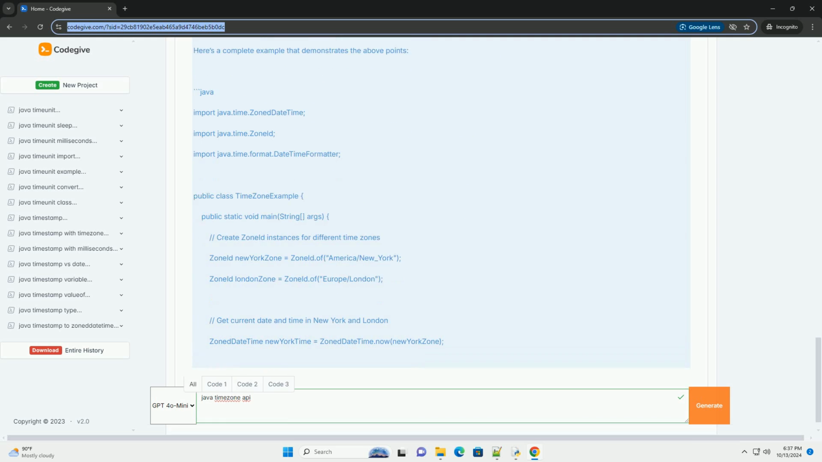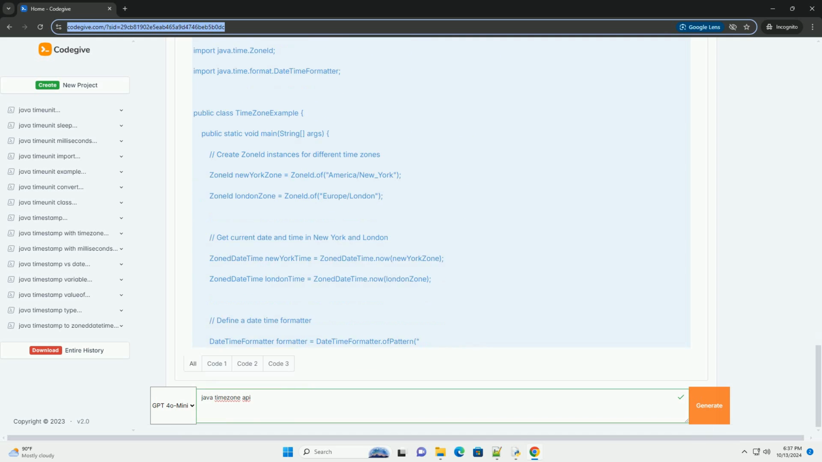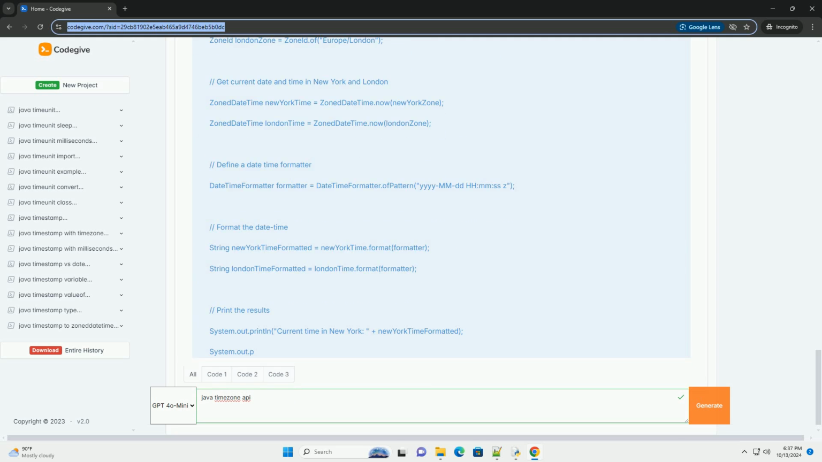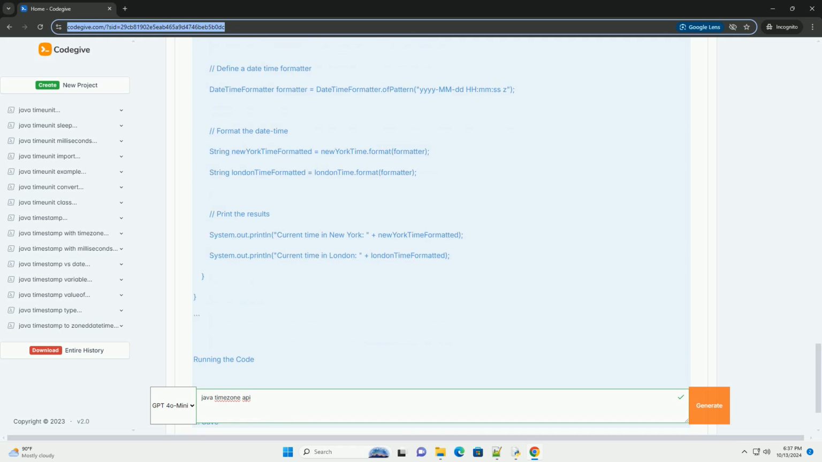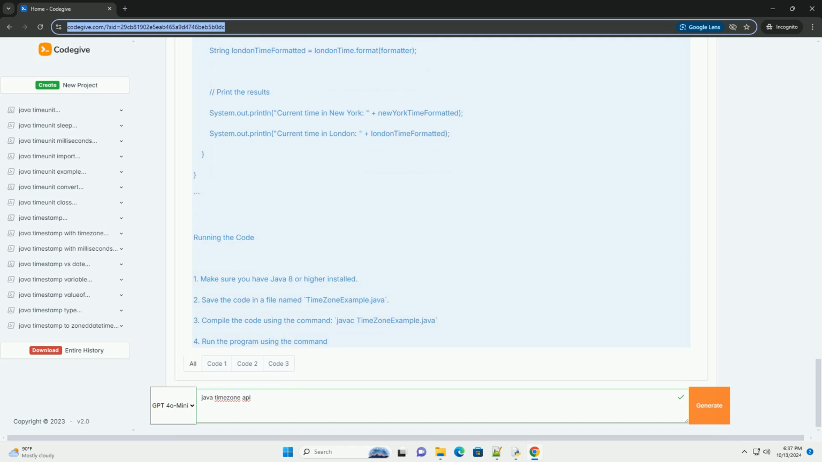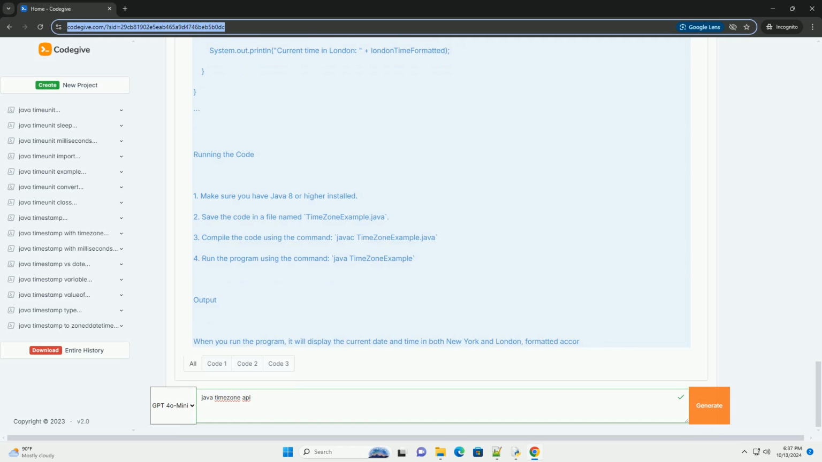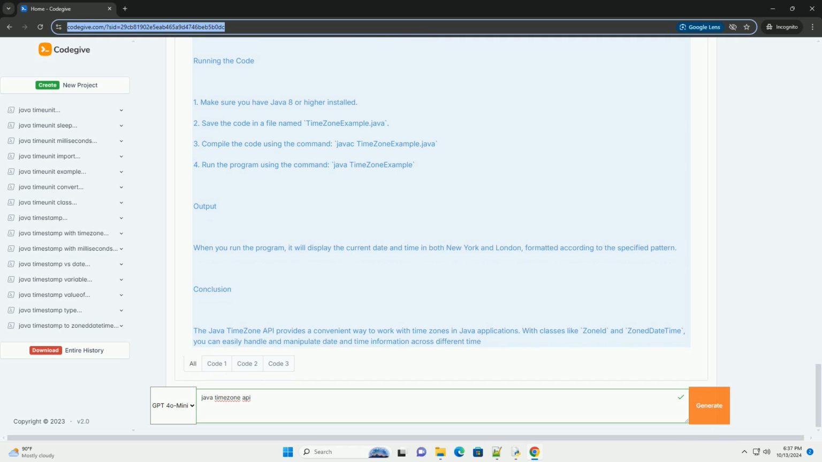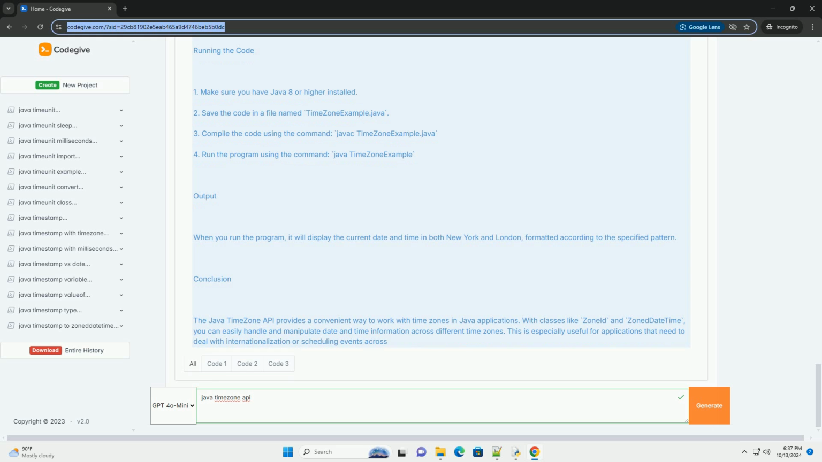1. ZoneId represents a time zone identifier, such as America/New_York, and provides rules for converting between an instant and a local date time. 2. ZonedDateTime represents a date time with a time zone in the ISO 8601 calendar system, allowing you to work with date and time in a specific zone. 3. OffsetDateTime represents a date time with an offset from UTC/Greenwich.